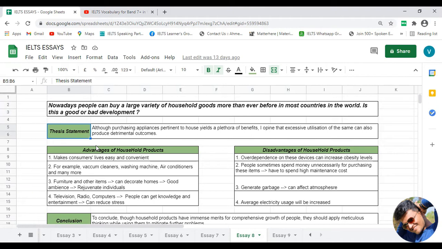So the first thing that we are going to do for this particular topic is discuss the introduction. For writing an introduction for any IELTS Task 2, there are two activities which are quite important, and the first thing is finding the keyword. So without wasting any time, let's start keyword hunting for this particular statement.